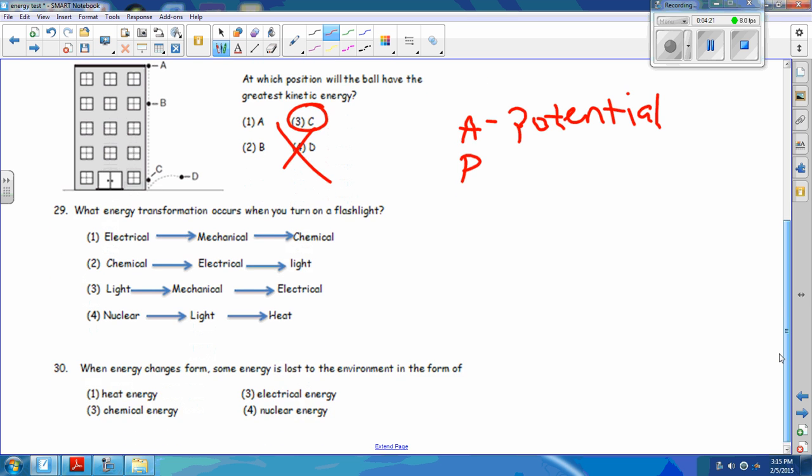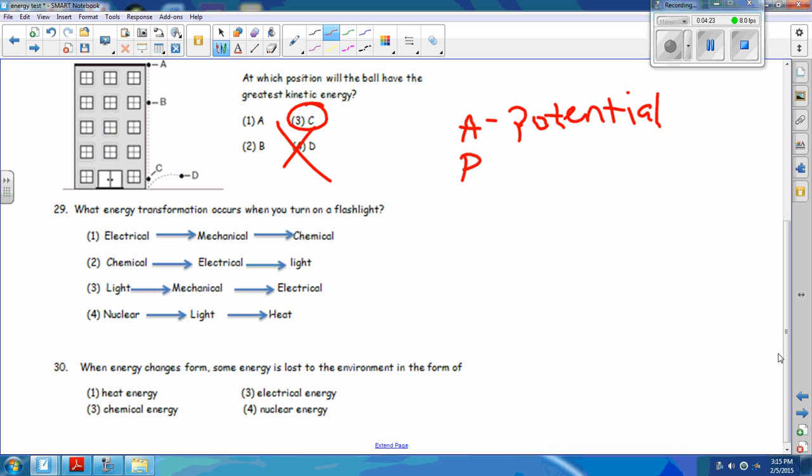Number 29. What energy transformation occurs when you turn on a flashlight? Well, the batteries we said earlier are chemical energy. Then it turns to electrical, and then it's light. If you were going to brainstorm this before you answered it, you should think about what happens in a flashlight. It's made of batteries. You turn it on. The batteries work. That's electrical. And what does it get? Light. The thing at the end is light. So you needed to look at the choices. The end result is light from the flashlight, so the only one that would make sense would be number 2.